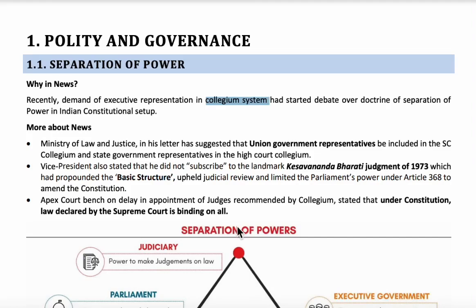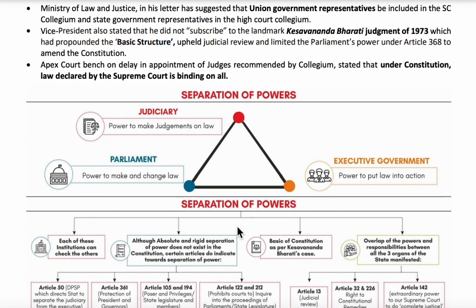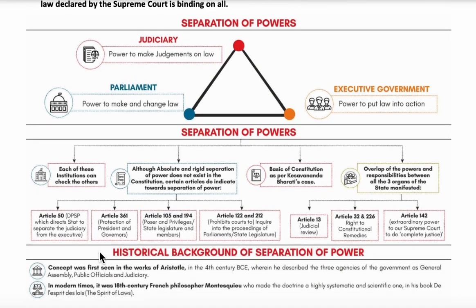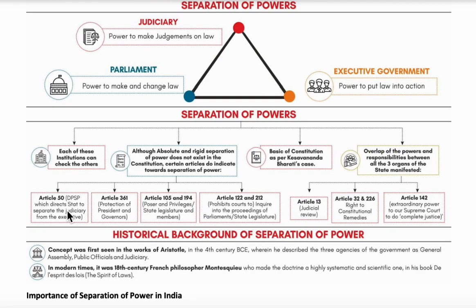So, the first topic of January current affairs is separation of power. Separation of power in Indian polity means judiciary, legislative, and executive being independent of each other. There are some articles which support the separation of power, like Article 50. Article 50 states that judiciary should be separated from executive.